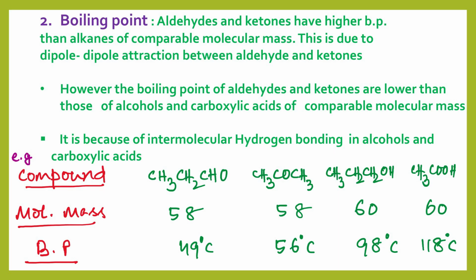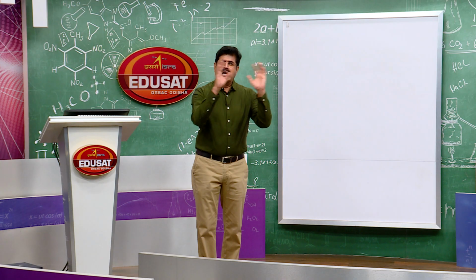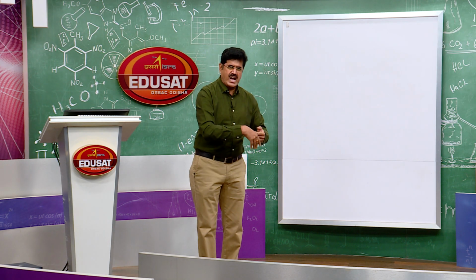Coming to propane and propanone, they have nearly the same molecular mass. Then why does propanone possess the higher boiling point? You see here, acetone's boiling point is 56 degrees centigrade, and the other compound, having the same molecular mass, has a boiling point of 49 degrees centigrade. Why is this so? In acetone, there are two electron releasing methyl groups. So the carbon oxygen bond polarity increases because of the plus inductive groups. Its dipole moment is higher.